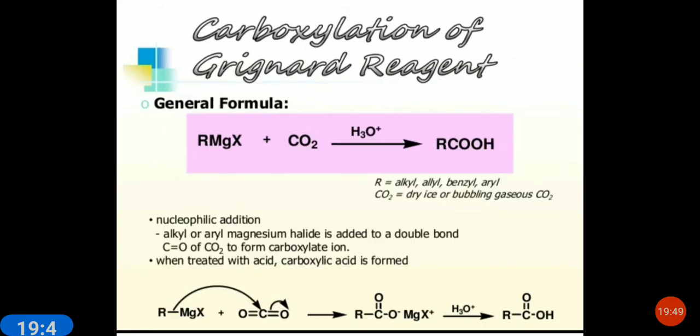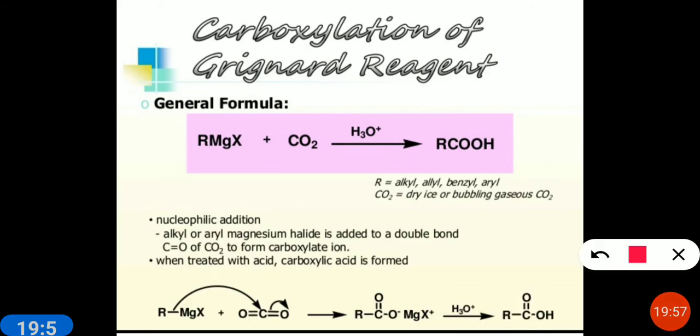Now, carboxylation of the Grignard reagent. When a Grignard reagent undergoes carboxylation, this is a nucleophilic addition reaction. You can see here alkyl or aryl magnesium halide, which is added to carbon dioxide. So what will happen? This bond will break and the carbon will bond with the magnesium.